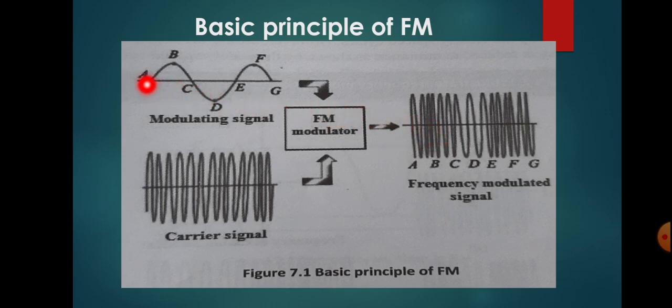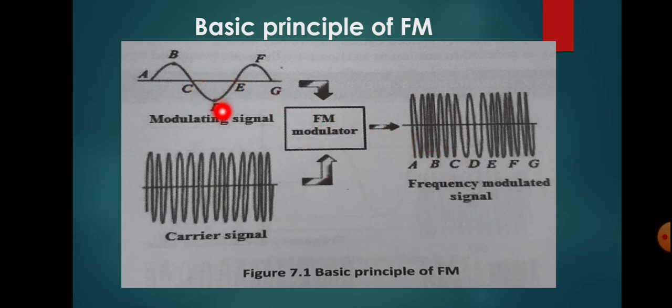So when the amplitude of the modulating signal is increasing, that means the number of cycles in the carrier will be increasing. That means the frequency is increasing. Then at the point C, the modulating signal is equal to 0. That means there will not be any modulation. That is why we have drawn the same carrier signal like that at the point C, okay?